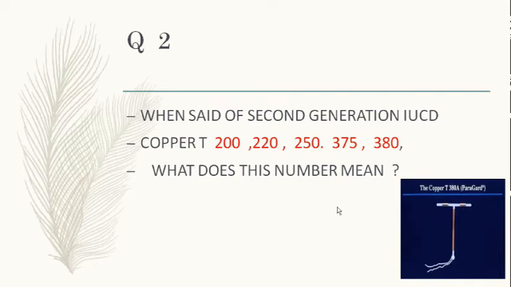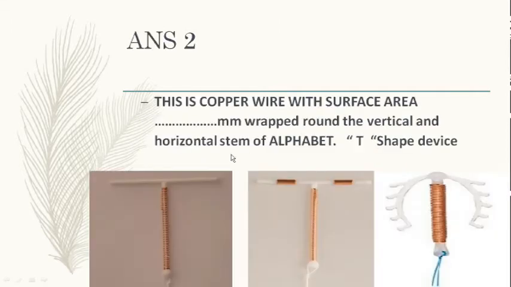So what is the surface area? Surface area of what? Surface area of copper wire. Not the surface area of the plastic tube, the plastic T. It is the surface area of the copper wire which is being used. So this is the copper wire with the surface area, and this is how many times the copper wire is wound around. In this part, this many millimeters of copper surface area is used.